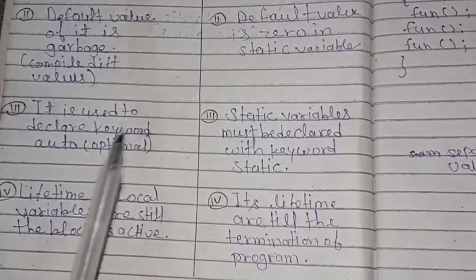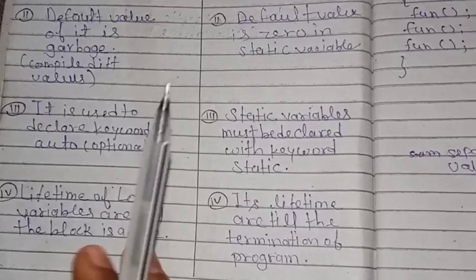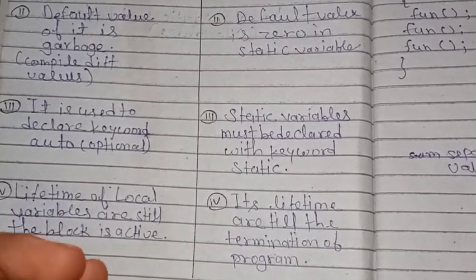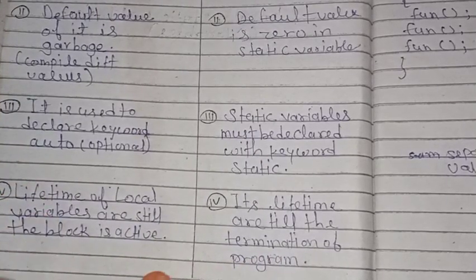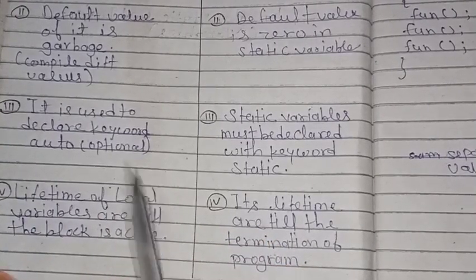But a static variable, on the other hand, exists for the entire lifetime of the program.